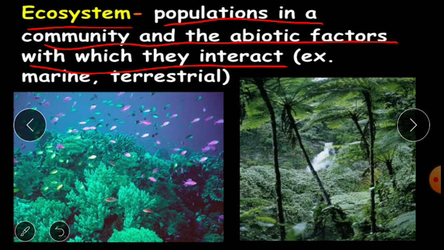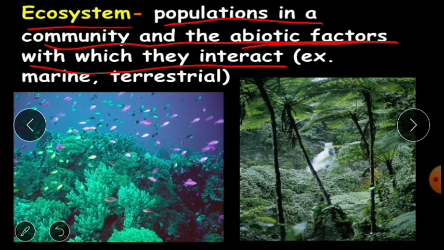In the desert, everywhere is sand, dry. So elephants cannot survive over there. Who can survive? Only the camels. Because of their modifications, they are particular to the desert environment. They can survive with that abiotic environment. So populations in a community, when they are interacting with the various abiotic factors, are going to be called an ecosystem.